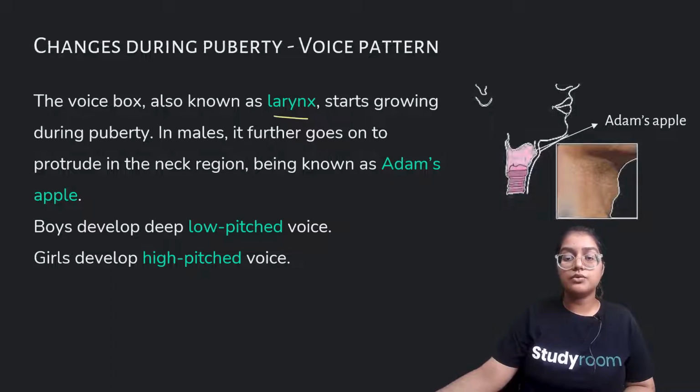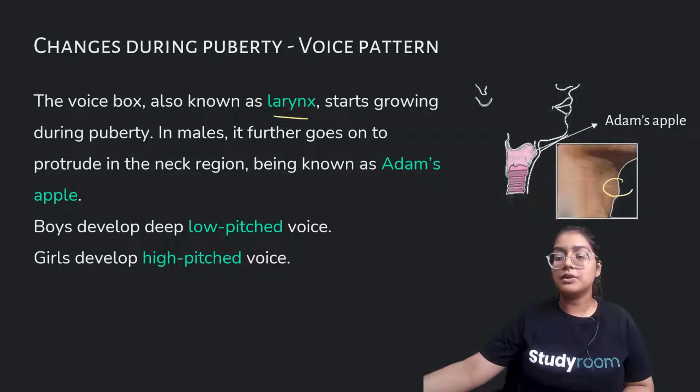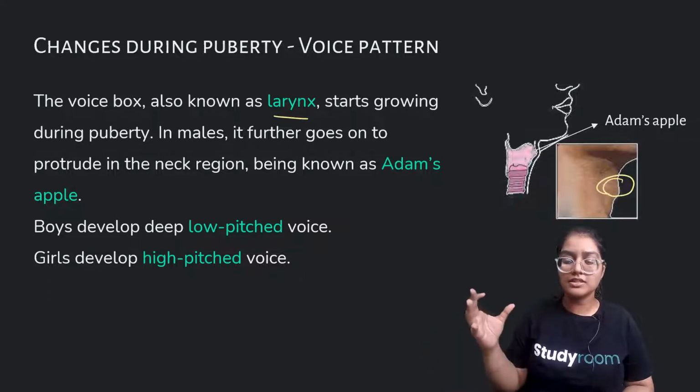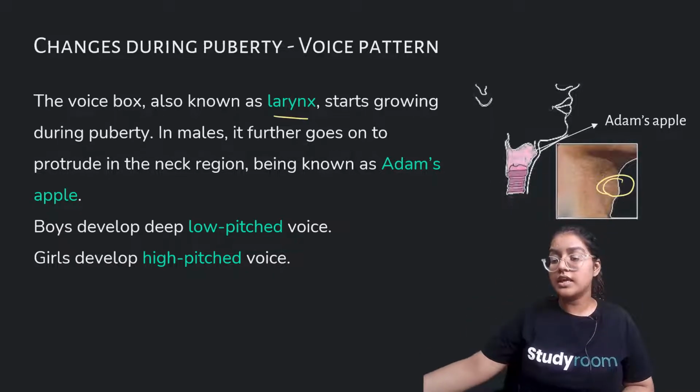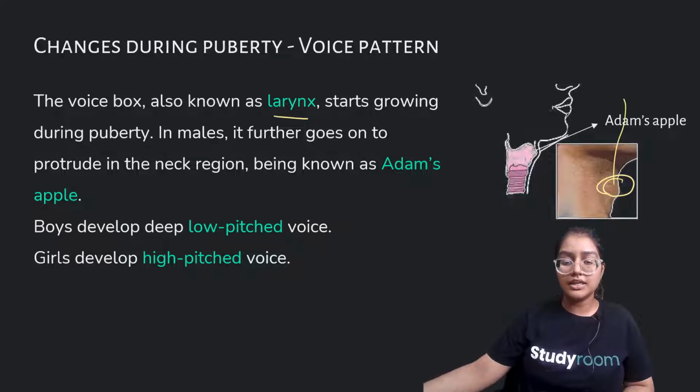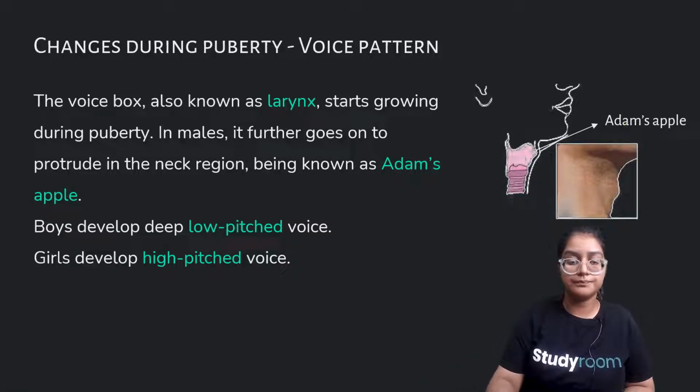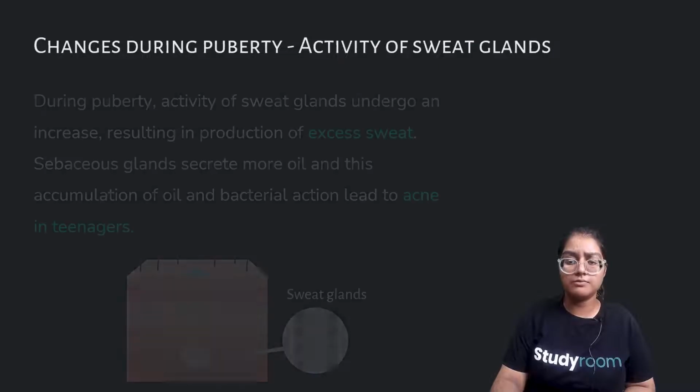In males, it protrudes in the neck region, known as Adam's apple. In boys, you can see this particular area is more enhanced as compared to girls. This area is called Adam's apple because it increases in size in males. Hence, boys develop a low pitched voice, whereas girls develop a high pitched voice because we don't have Adam's apple.